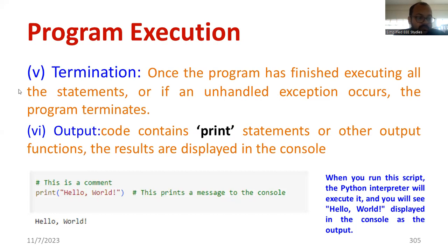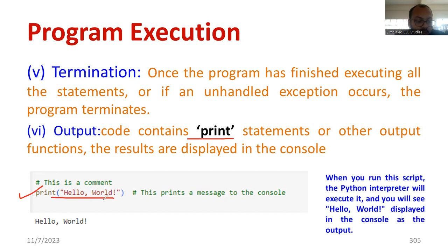Regarding termination, when the program finishes the execution of all the statements, or on an unhandled exception, the program terminates. In between, you can come out of a loop using the break and continue statements, which you already discussed in the last session. For printing the output, we use the print function. For example, print hello world. print is an inbuilt function which is available in Python.